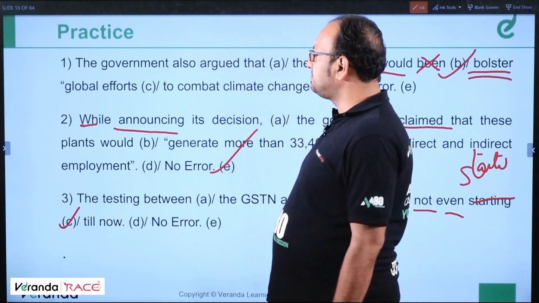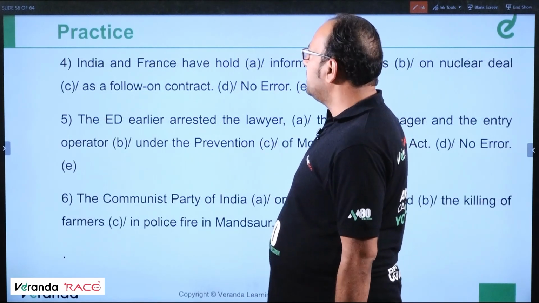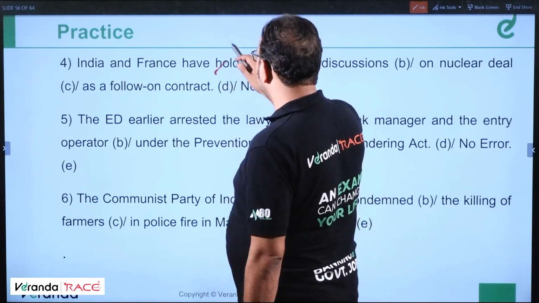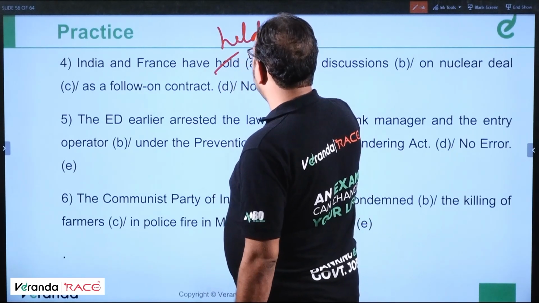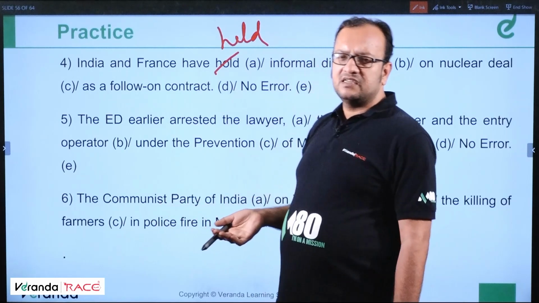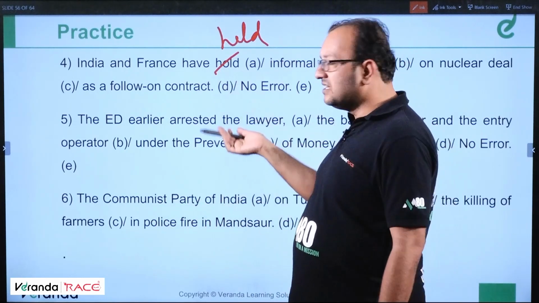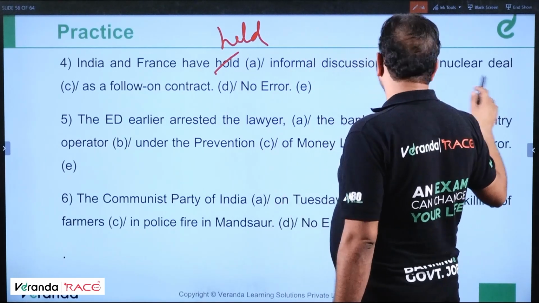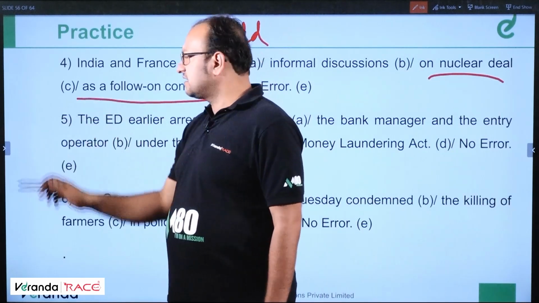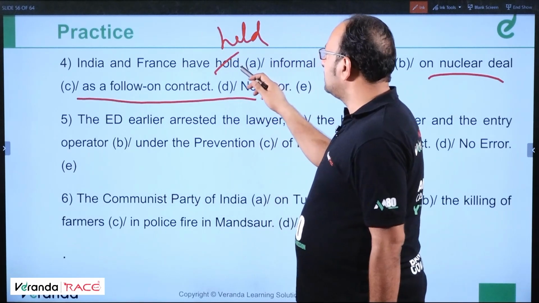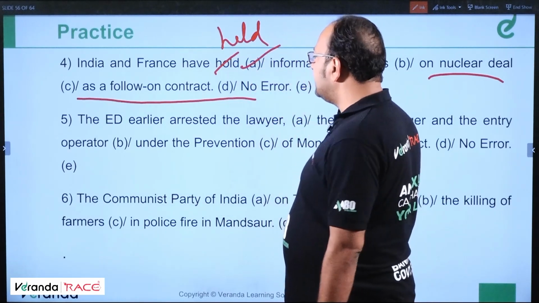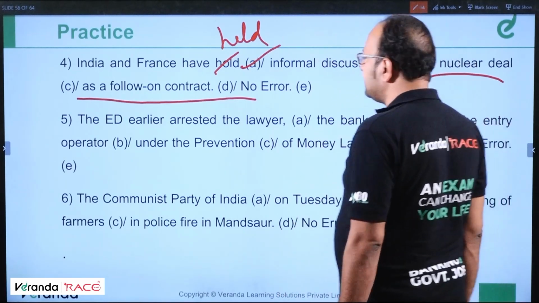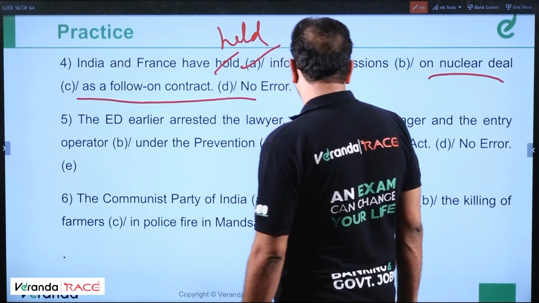Clear? Okay, moving ahead. Question number 4. India and France have hold informal discussion. This should be held. Very easy. Have held. Have plus V3. Not holded or not hold. Have held. So India and France have held informal discussions on nuclear deal as a follow-on contract. So error was in part A.